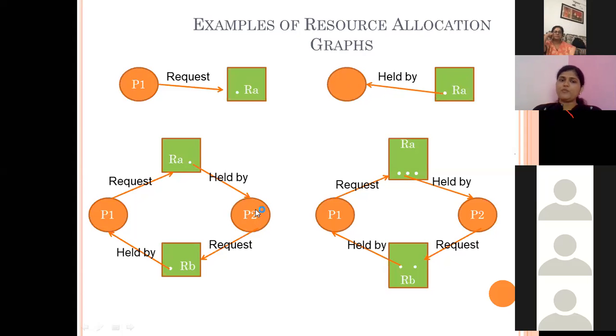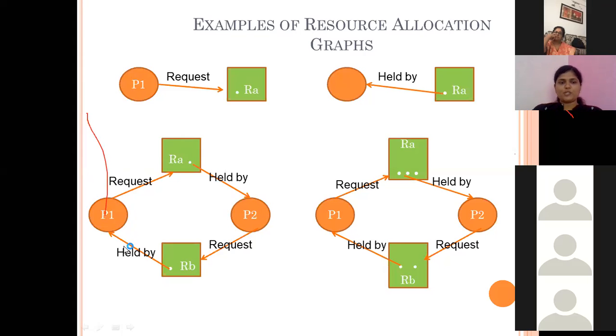Now, process P2, which is having the resource RA, wants to get the resource RB, but it is with the process P1. This diagram indicates the deadlock. How is this indicated? Process P1, which is already having resource RB, requires RA for its execution. That's why it is not able to complete its execution. Whereas process P2, which is already having the resource RA, requires RB also for its execution.